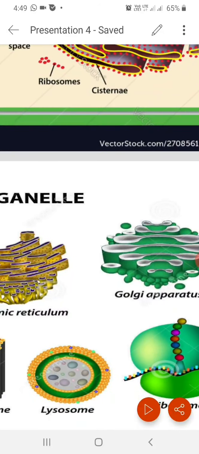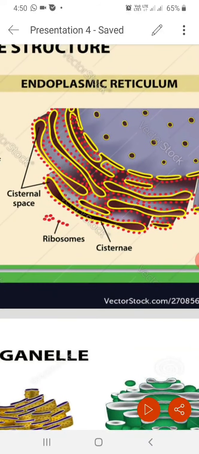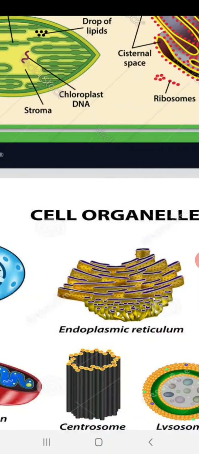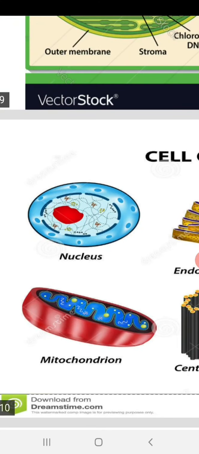Apart from the ribosomes, Golgi apparatus, endoplasmic reticulum, and centrioles, there are certain other cell organelles like mitochondria that help in cellular respiration, and this is a major topic.